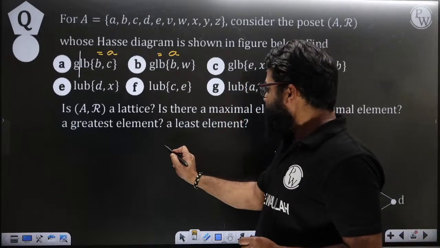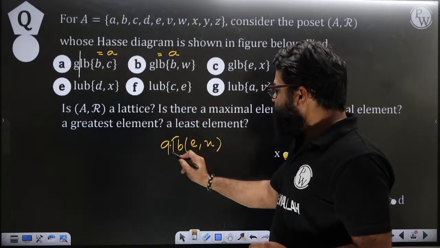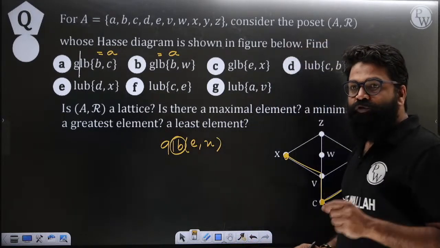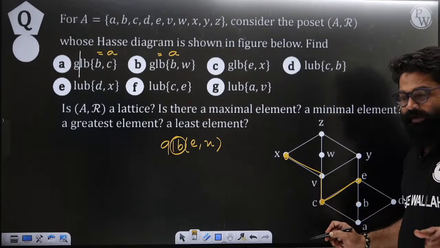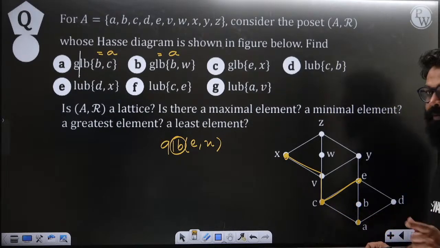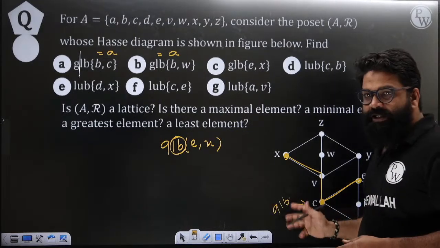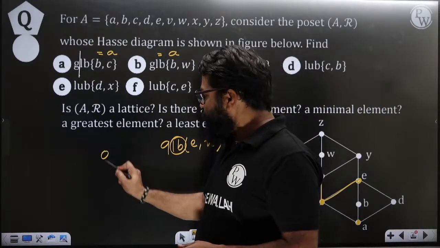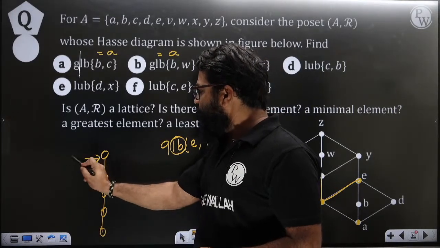So here, if I try to find GLB of E comma X, first we will find the lower bounds. C is one lower bound and A is also a lower bound. But which one is the greatest one? This one will become the GLB. This is the same expression I was trying to explain: you will have a lower bound, lower bound, lower bound, and then this one will become the greatest lower bound.